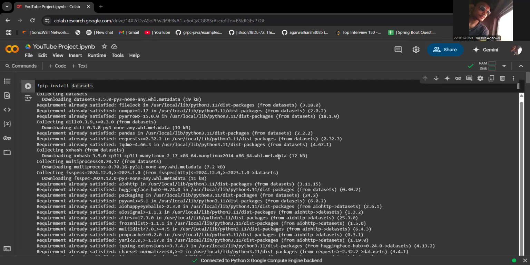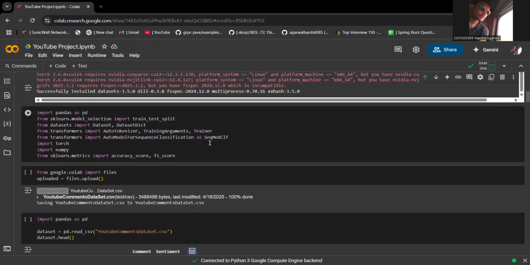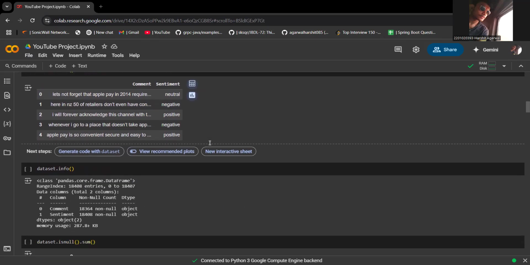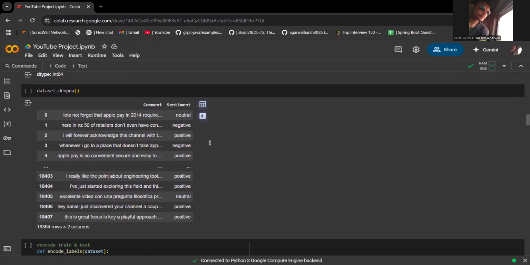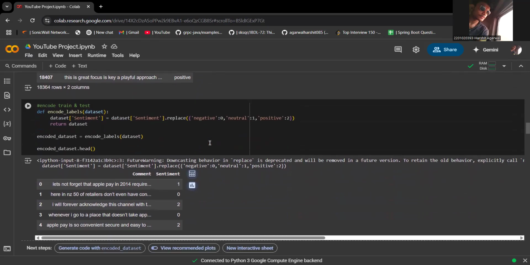So here we are installing the datasets. As you can see, it is downloaded, and we are importing the necessary libraries. I started by encoding the labels, mapping positive, neutral, and negative to 2, 1, and 0 respectively. I split the dataset using stratified sampling to handle class imbalance. Using the Hugging Face AutoTokenizer, I tokenized the data and trained the distilbert-base-uncased model for sequence classification. The model was fine-tuned with appropriate training arguments, and performance was evaluated using accuracy and F1 score metrics.